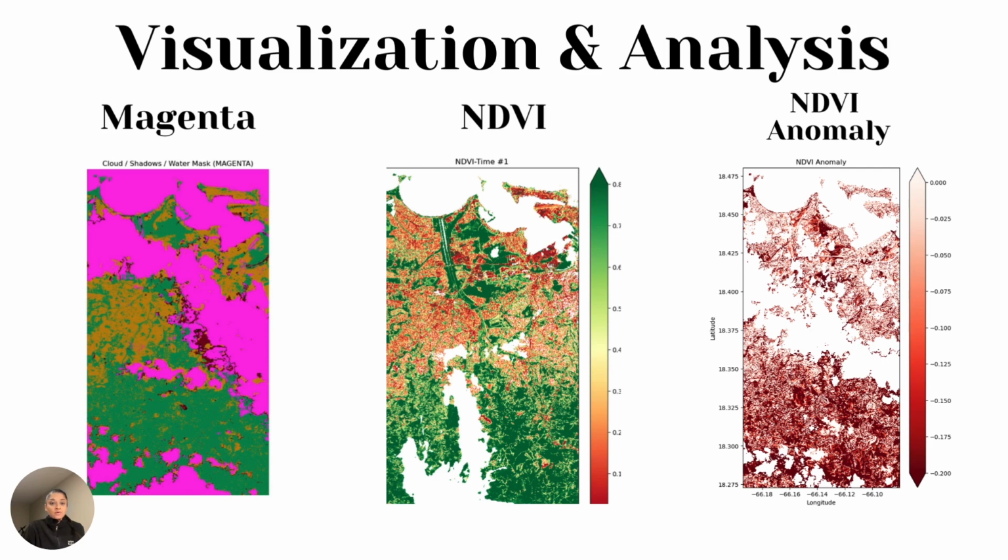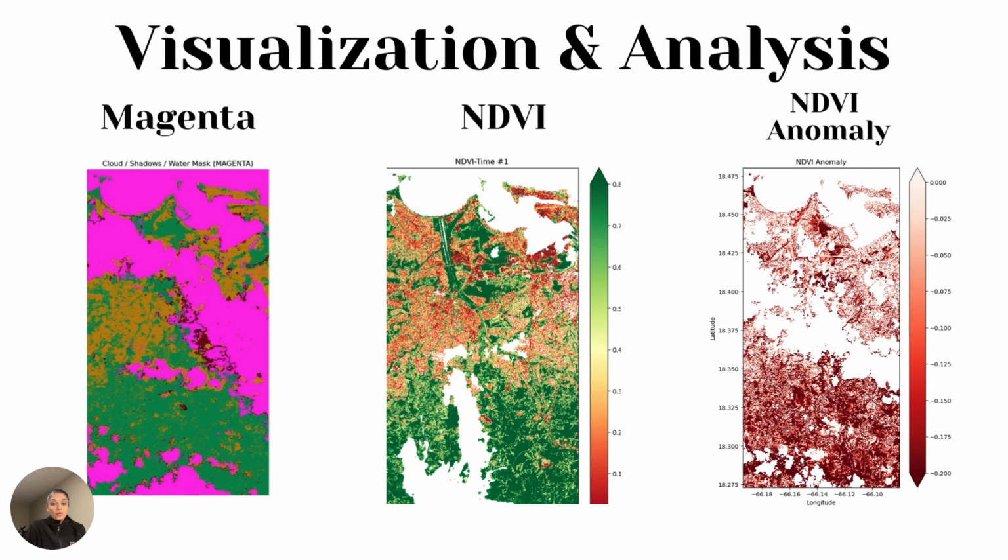This color-coded method, shown here in vivid magenta and a spectrum of other colors, makes it easier to differentiate various land covers and conditions. For instance, vegetation appears in bright green, water bodies in blue, and bare ground in brown. These contrasting colors are not just visually striking, but they provide clear visual cues that help in quickly identifying areas of interest or concern, such as changes in vegetation density over time. Next, let's discuss the NDVI image.